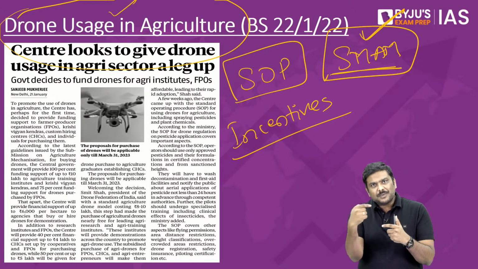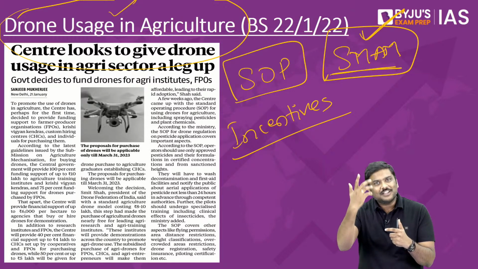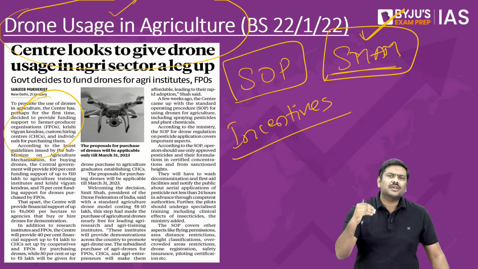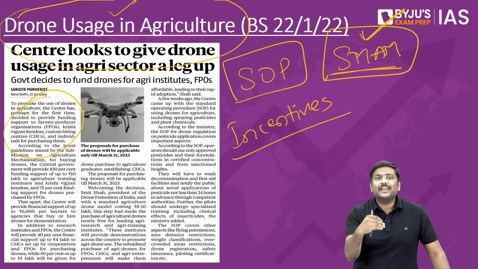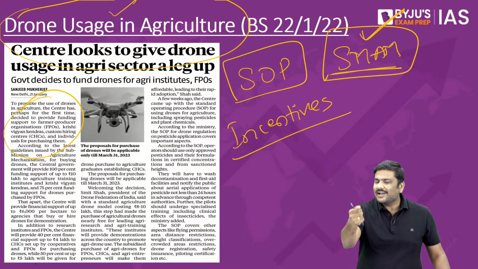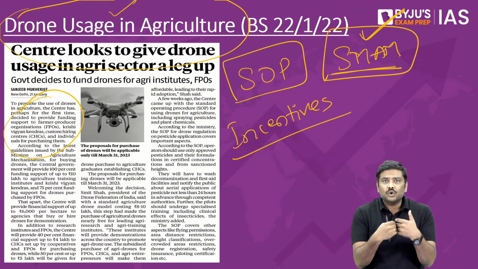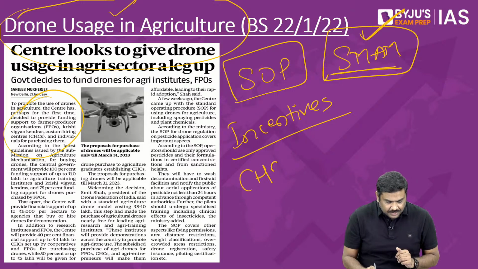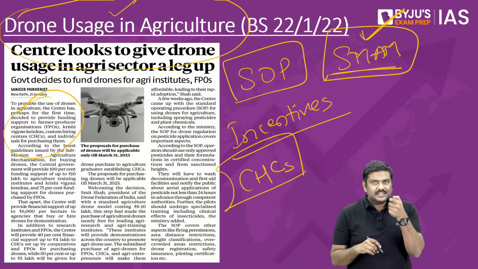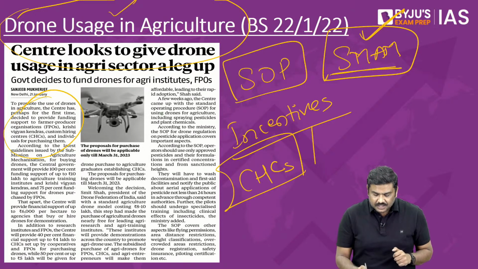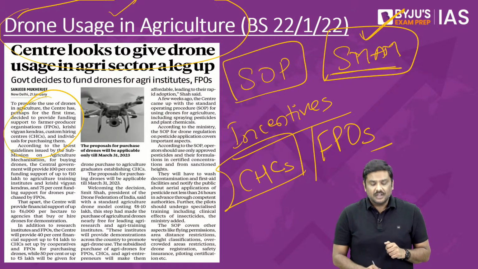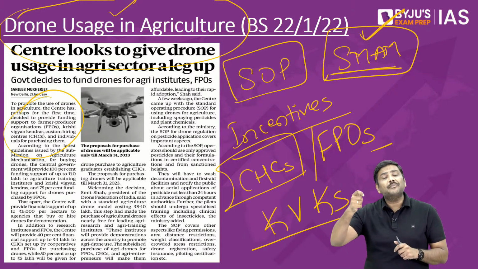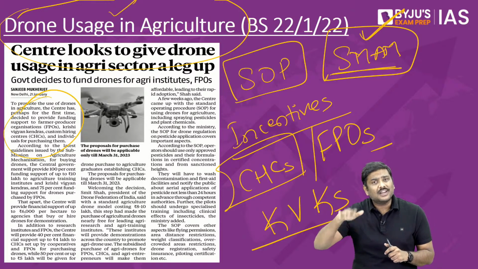To overcome all of these issues and to promote usage of technology in the agriculture sector, government has announced incentives for the stakeholders. What kind of stakeholders am I referring to here? Individual farmers who are involved in agriculture sector. If they purchase this drone, a certain amount of incentive shall be given by the government. The CHCs, that is custom hiring centers, farmer producer organizations, Krishi Vigyan Kendras, etc. Different amounts of incentives have been announced by the government for different types of organizations here.